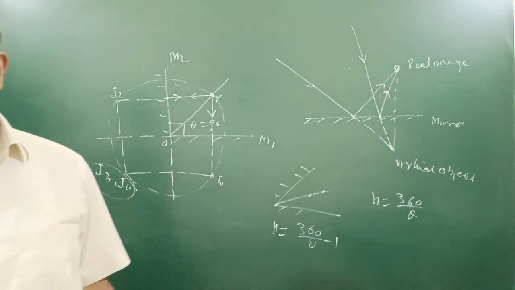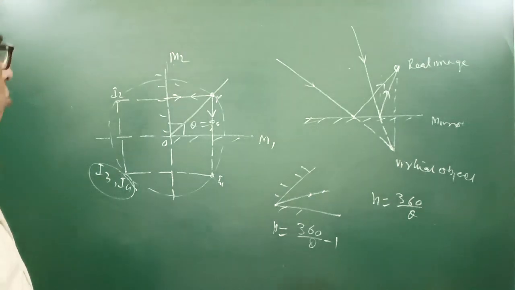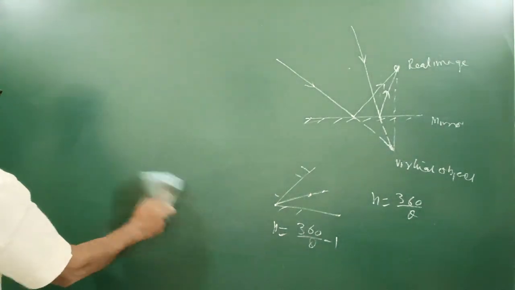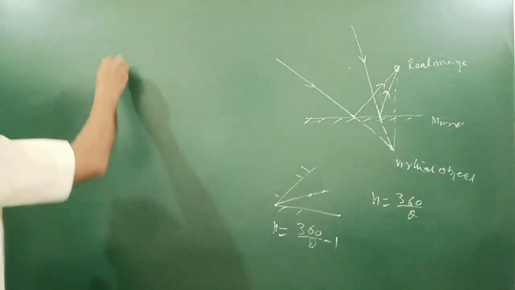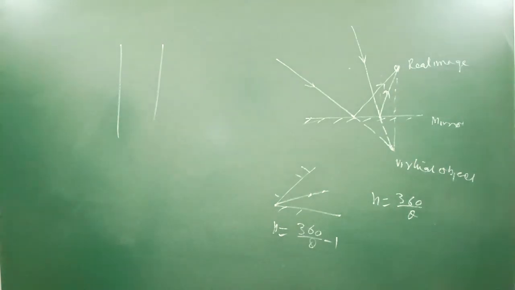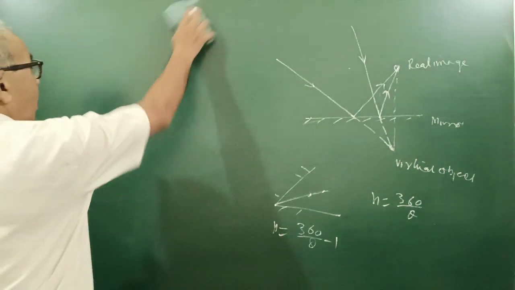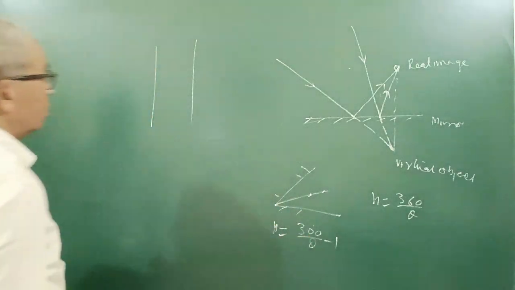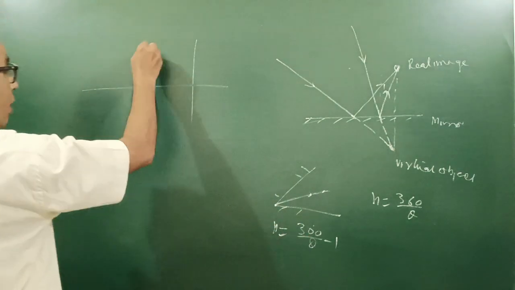In different competitive exams, such questions are asked. And one more thing I am telling you, if plane mirrors are parallel, theta is 180 and 0, what is the angle between parallel lines? 0. Something divided by 0 is infinity. So you will get infinite images. You can see the diagram.